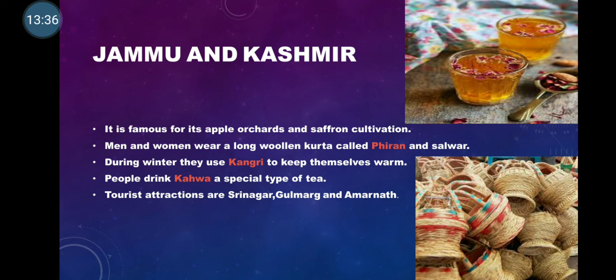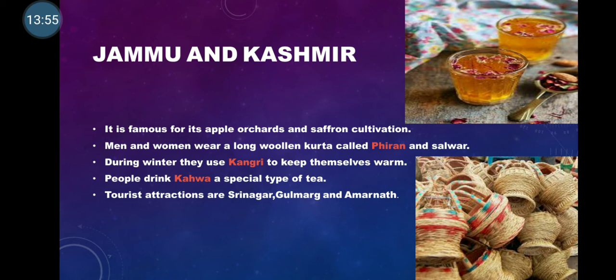Children, what are kangris? A kangri is a small earthen pot with burning coal inside it. When they put the burning coal inside it, they can't catch it like that only, as it will be hot.